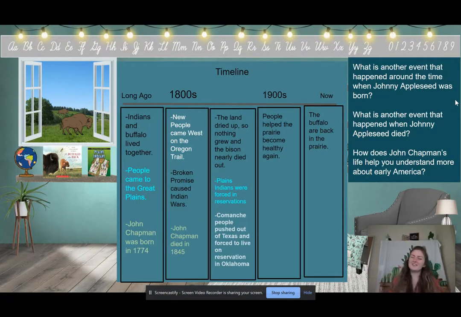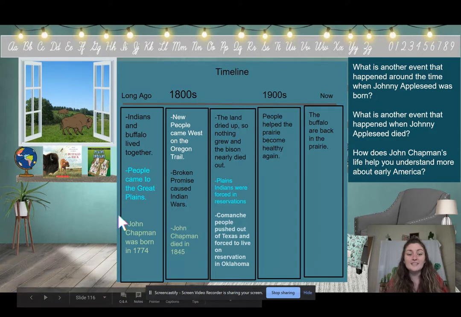As we are thinking about the story of Johnny Appleseed and the real life story of John Chapman, like we explored yesterday, we can use our timeline to help us understand what was happening in the early United States during the life of John Chapman. Remember, we talked about this in our last lesson, that this green section shows us the timeline information about John Chapman.